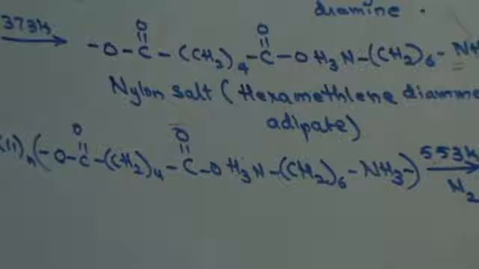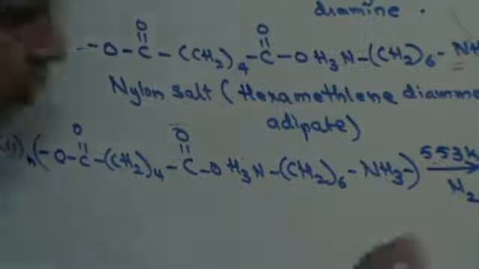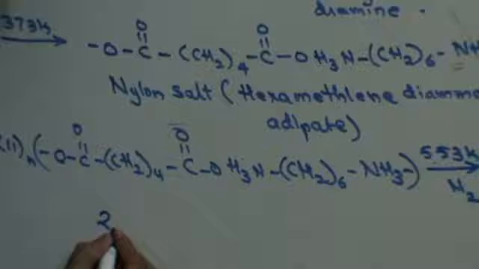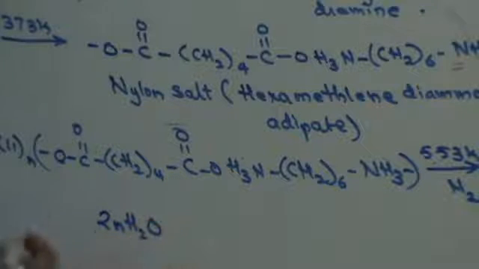Now in this, dehydration takes place, you have water molecules removed. So first of all you will remove water molecules, so 2n H2O.